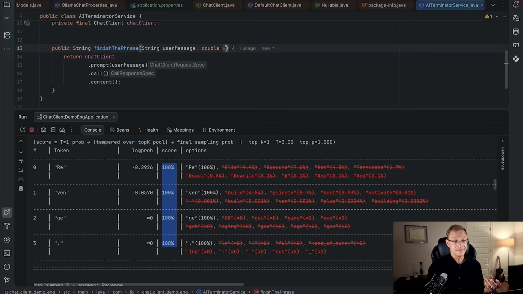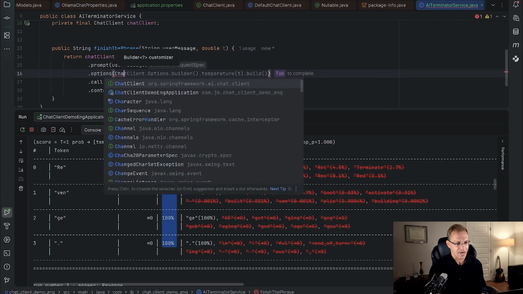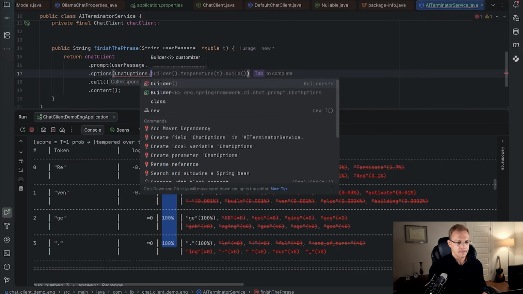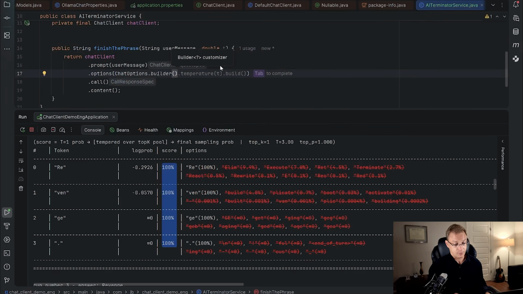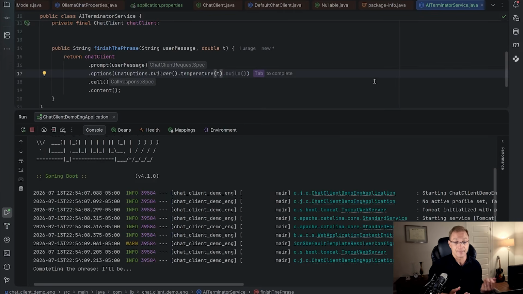Now, in order to use this double we receive, let's say it's temperature T, we have options here. So again, we will look for the chat options builder, and we can set the temperature to T, like IntelliJ suggests. But we don't need to call build. It's exactly, again, the same difference between Spring AI 2 and 1. So if we run it again, we're supposed to see that the output will be exactly the same. Doesn't matter, right, where we set the temperature.